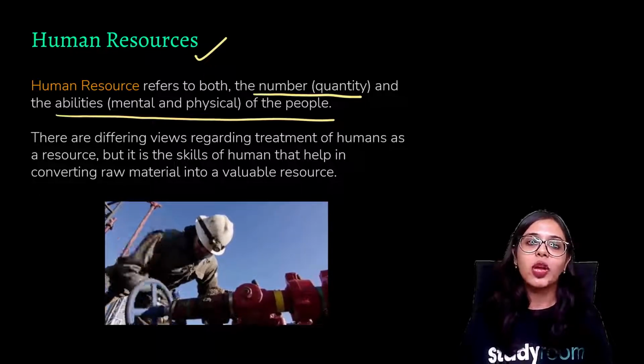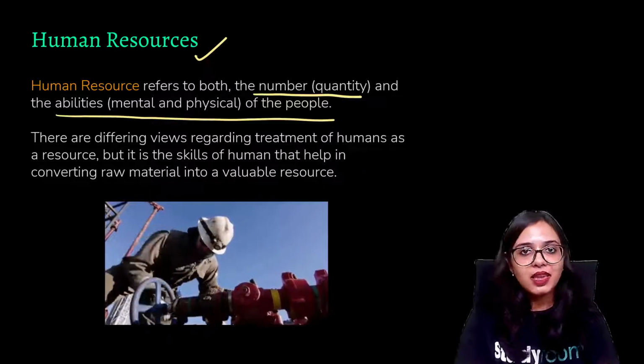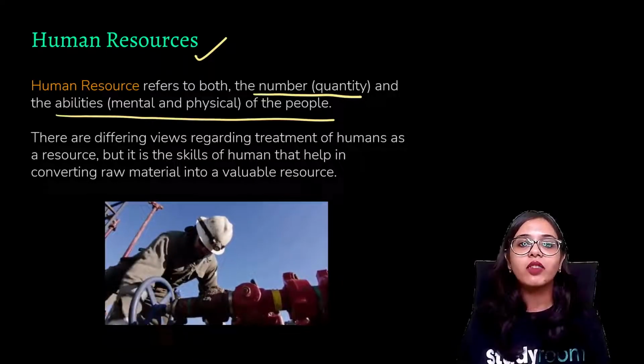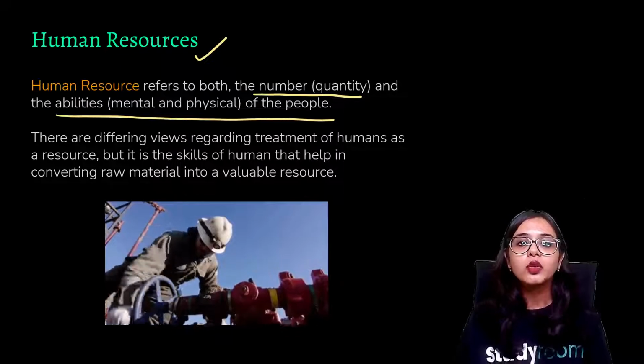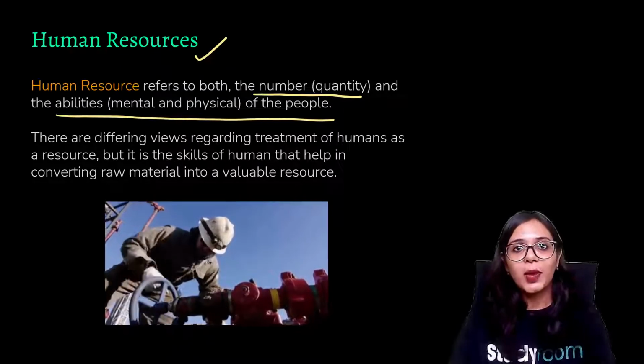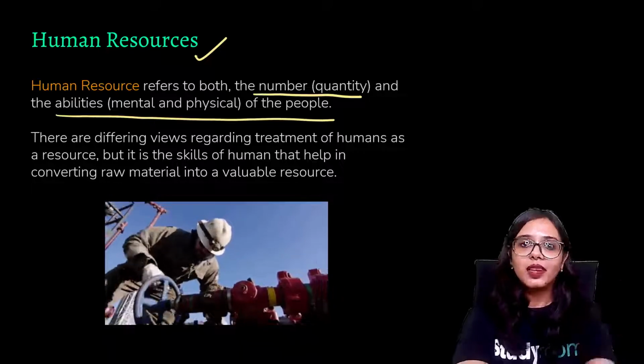In the second part of the chapter, we'll be discussing the conservation of these resources. We'll be discussing why it is important to conserve and use these resources in a very careful and vigilant manner. So I'll be seeing you in the next part of this chapter.